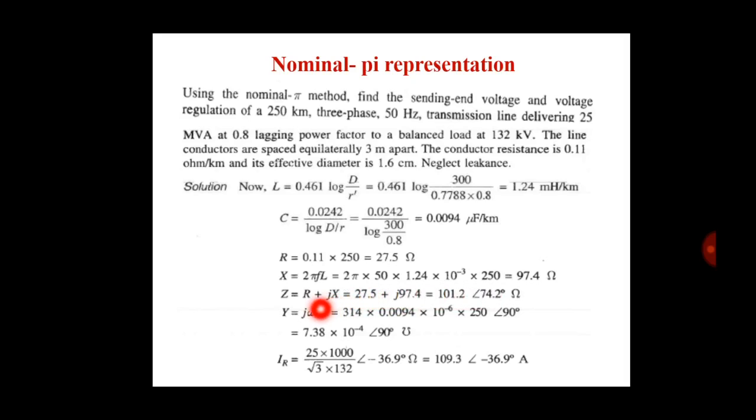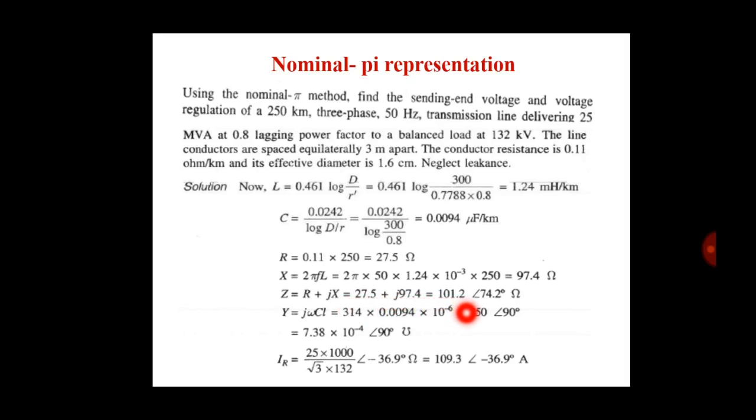So now we find the Y. Y is equal to j omega CL. For j, we take 90 degree, so we write the angle as 90 degree. Now put the value of omega, which is 2 pi f and its value is 314, and the capacitance value, multiplying both.